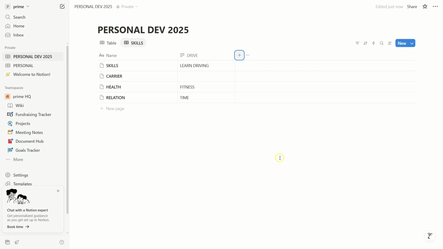And that's it. You've now created your personal development plan in Notion. This is more than just a list of goals. It's a blueprint for your growth in 2025.